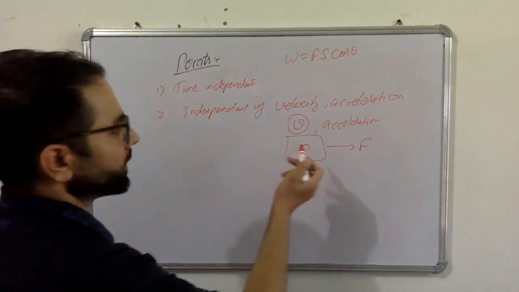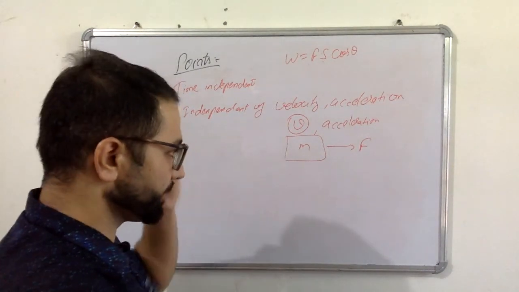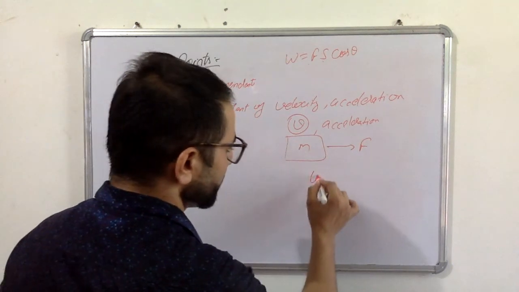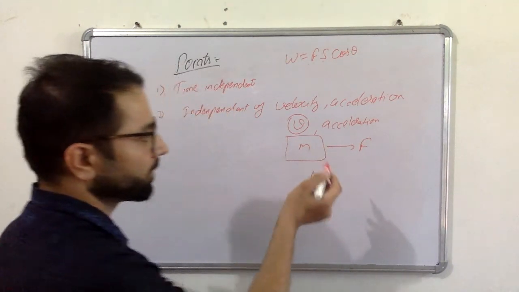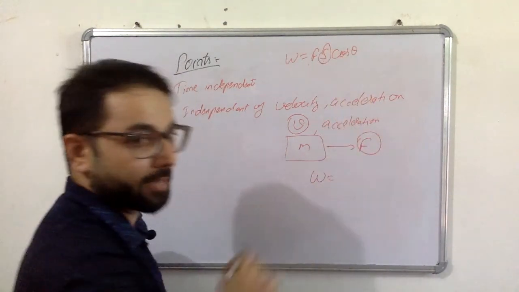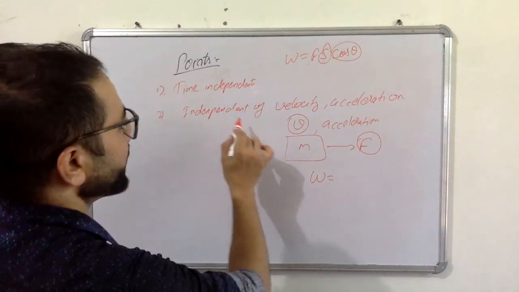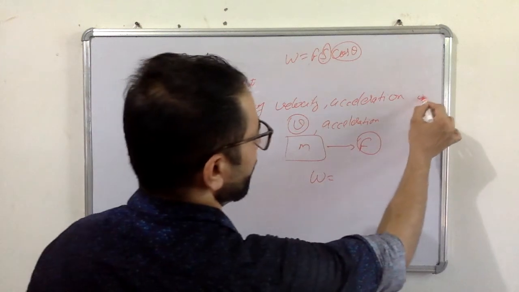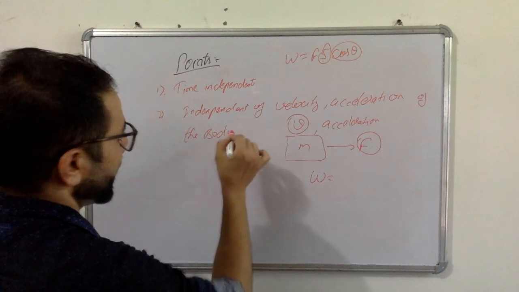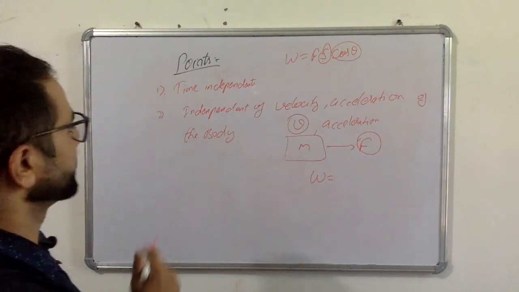If this body is moving at 10 meter per second, or its velocity is 20 meter per second, there is no effect on the calculation of work. Work will be same for both velocities if value of force and displacement is same and angle theta is same. So work is independent of velocity or acceleration of the body on which force is applied. Okay, so this is second point.